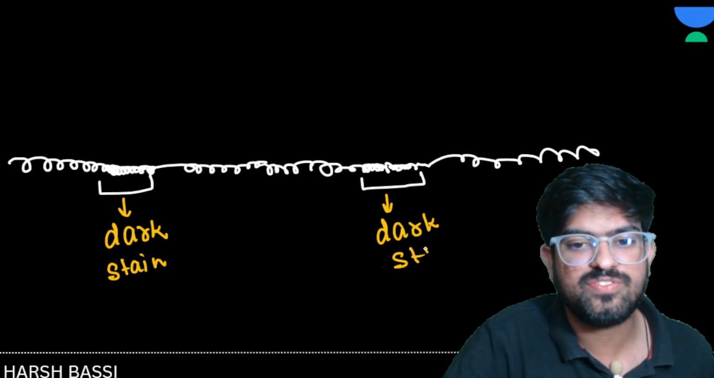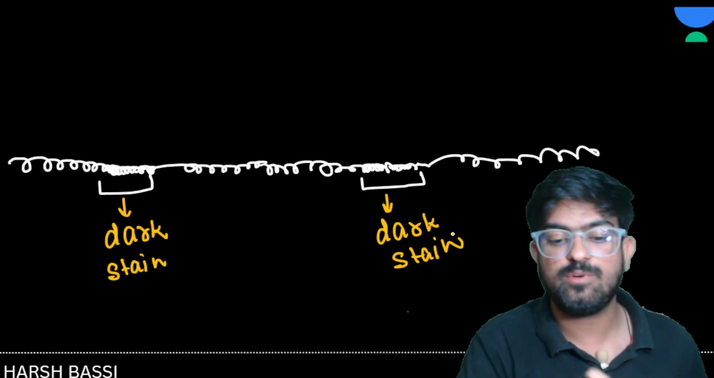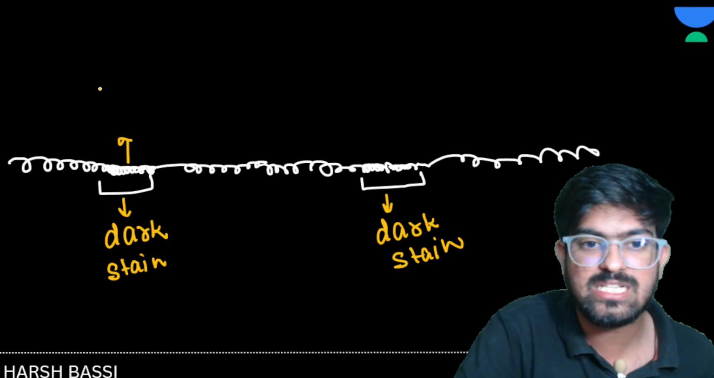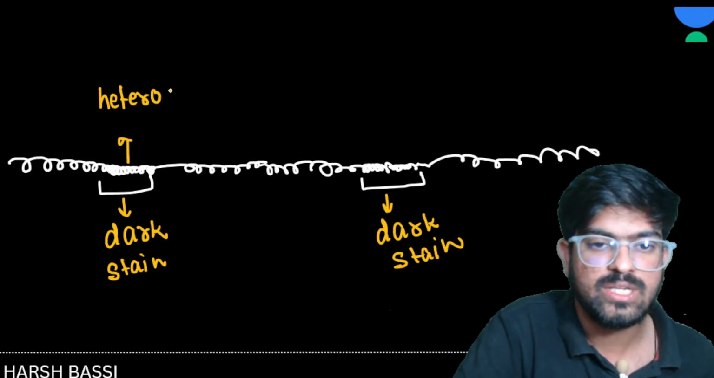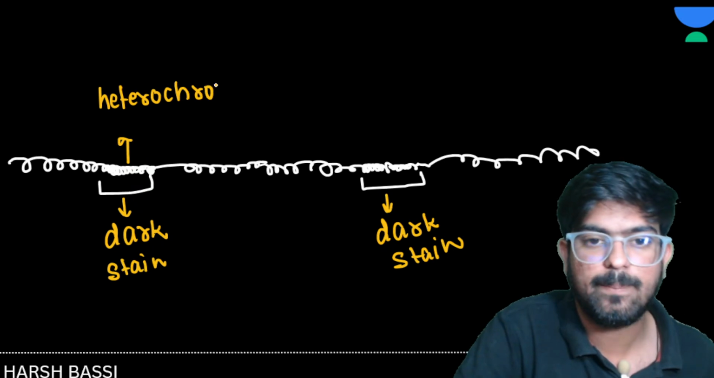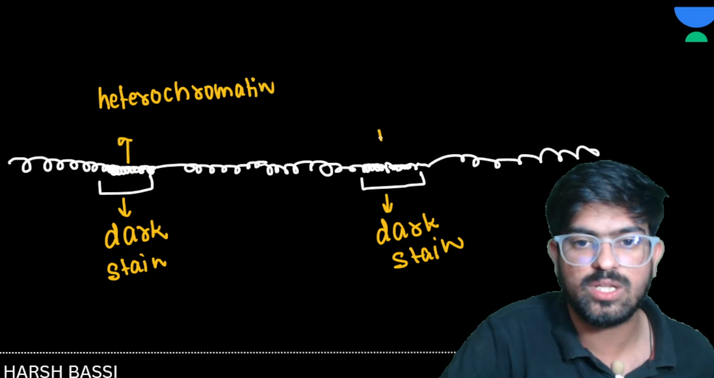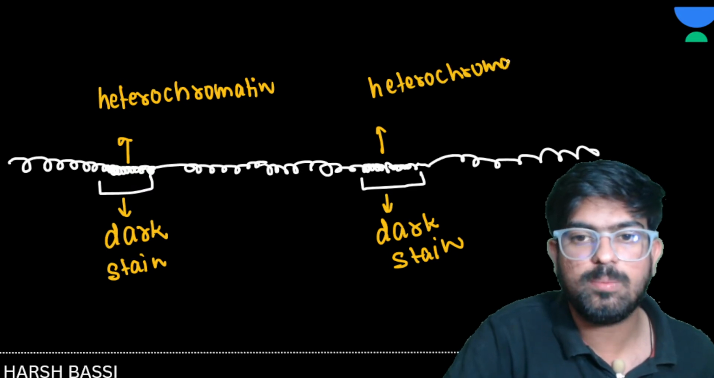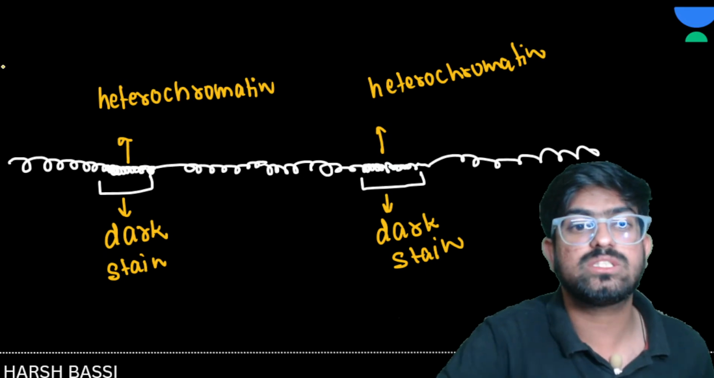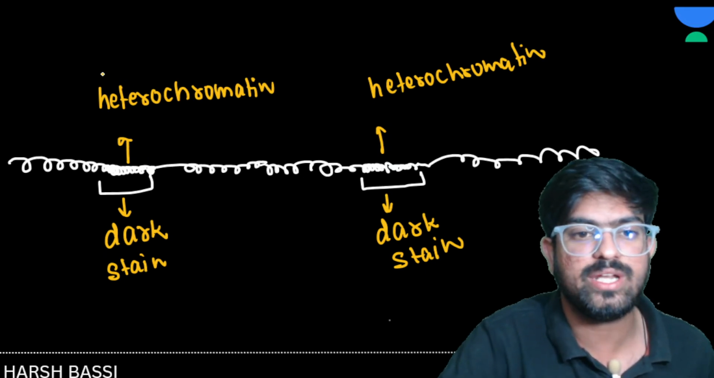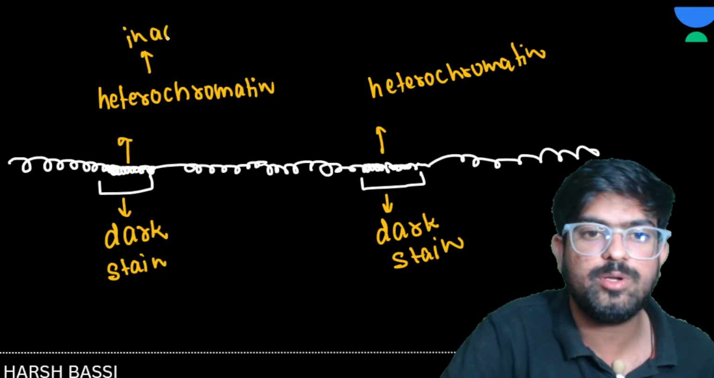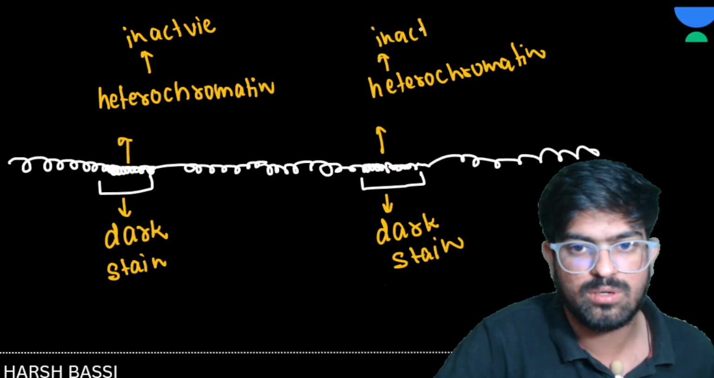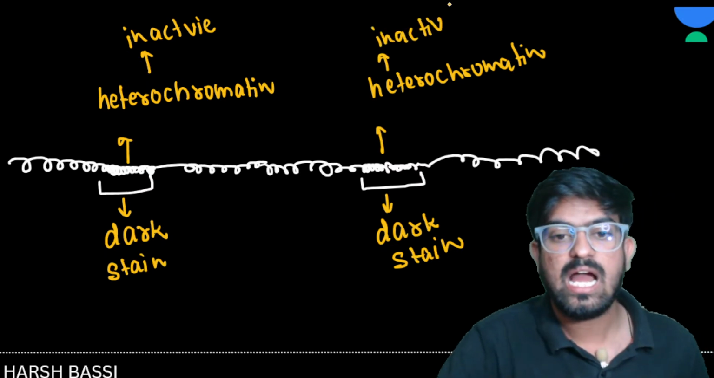Such type of area is known as heterochromatin. Now if I talk about this heterochromatin, guys, they are transcriptionally inactive. They don't do anything. They won't make RNA, they won't make protein. So they are inactive.